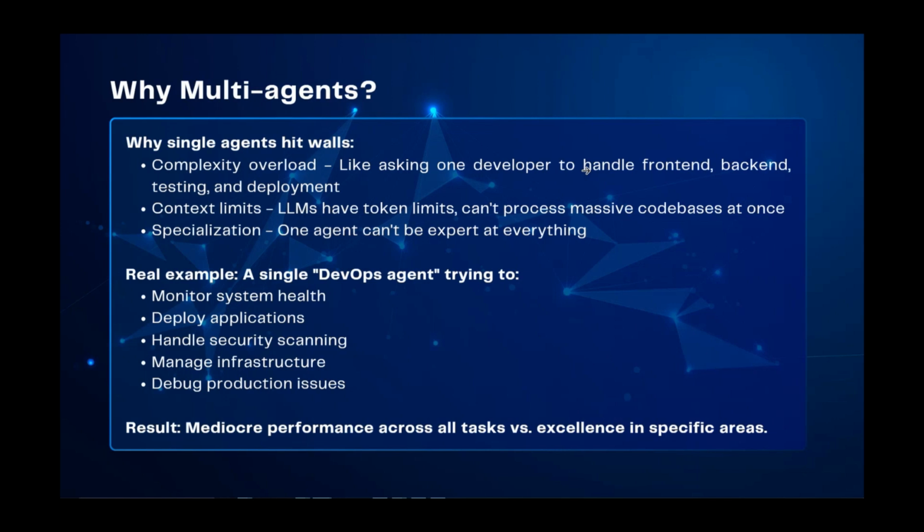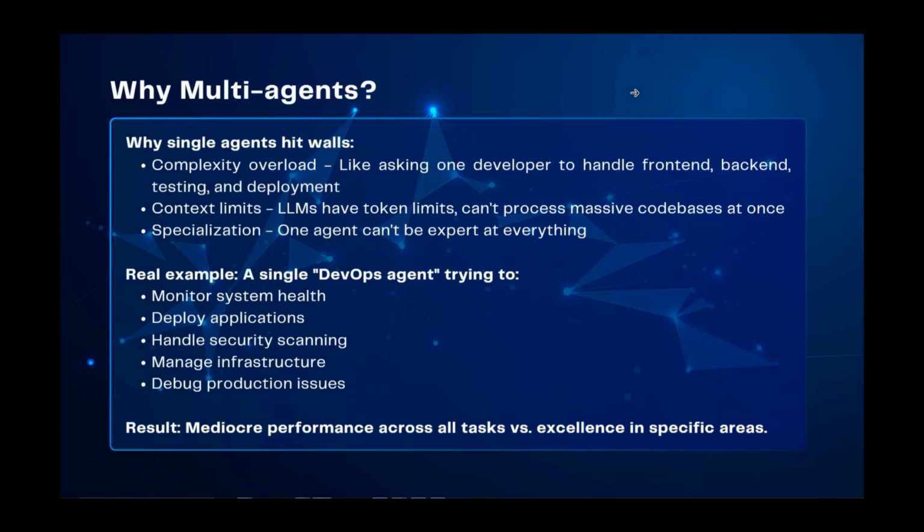In here, complexity overload is one point. Let's take a real-world example, like asking one developer to handle front end, back end, API testing, deployment, AI stuff, everything. It's not possible, right? So this is a complexity overload when it comes to single agents.